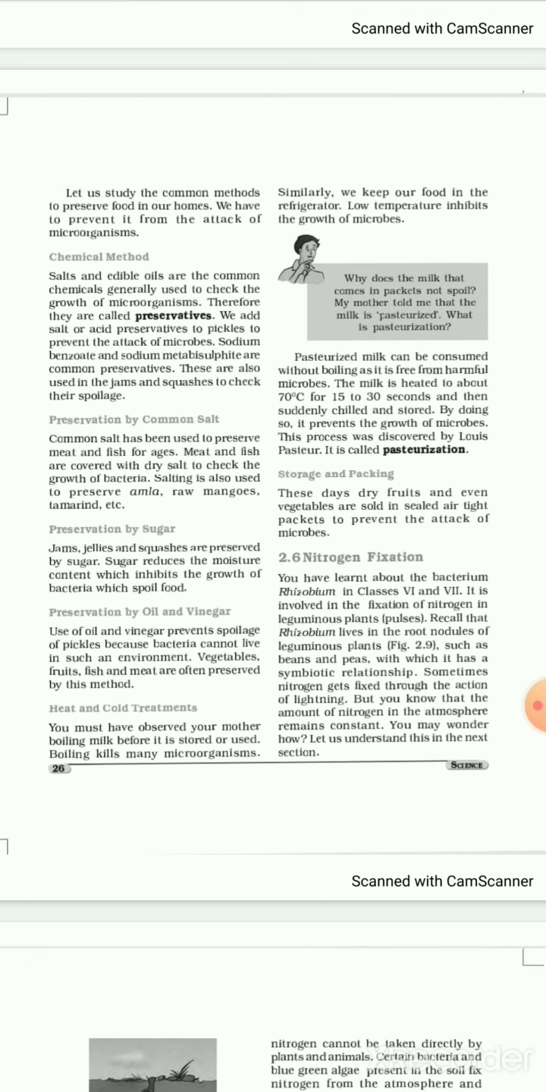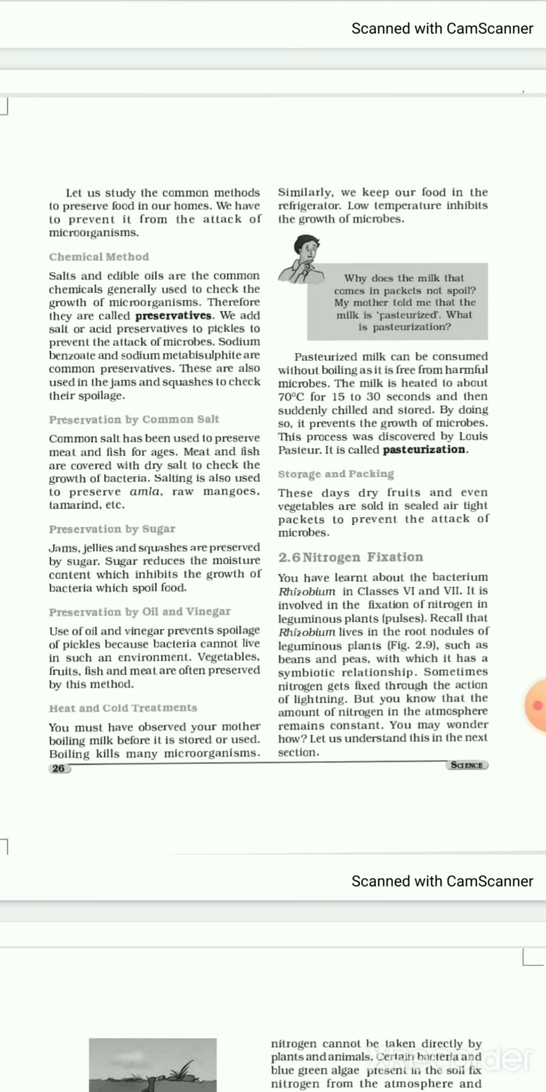How? This milk is heated for about 15 to 20 seconds at a temperature of 70 degrees Celsius. And after that it is being chilled. After heating it for a few seconds, it is chilled and stored, so that it can prevent the growth of microbes. This process was discovered by Louis Pasteur and it is called pasteurization.